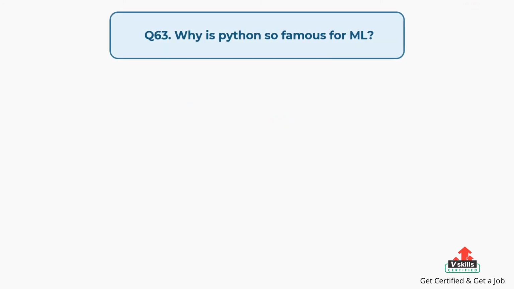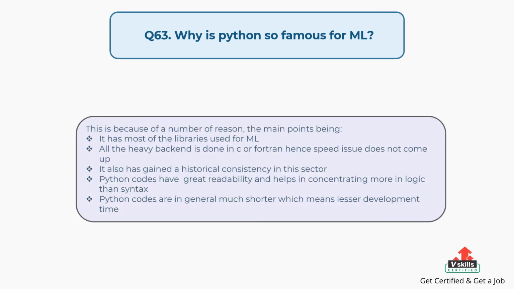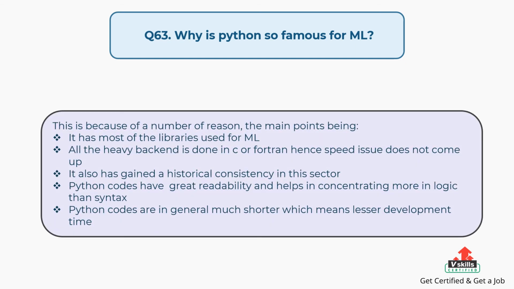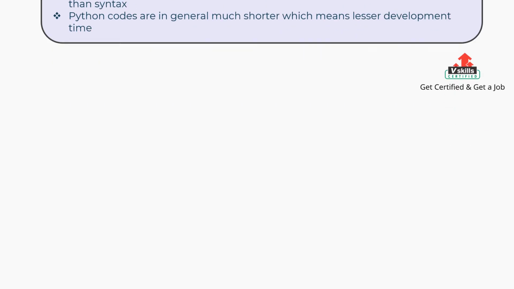Question number 63, why is Python so famous for ML? The answer is, this is because of a number of reasons, the main points being, it has most of the libraries used for ML. All the heavy backend is done in C or Fortran, hence speed issue does not come up. It also has gained a historical consistency in this sector. Python code has great readability and helps in concentrating more on logic than syntax. Python code is in general much shorter, which means less development time.